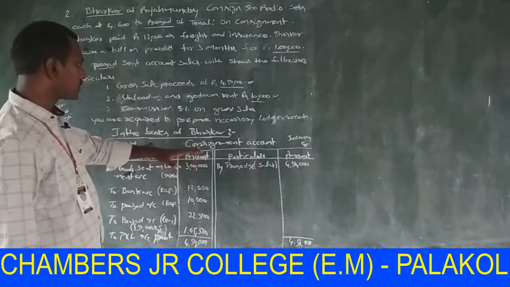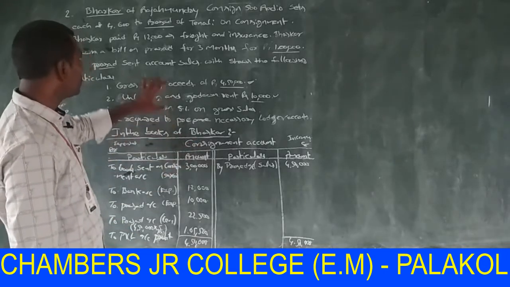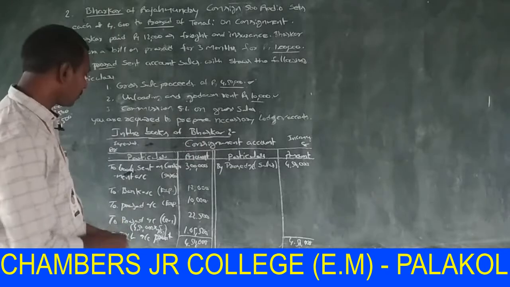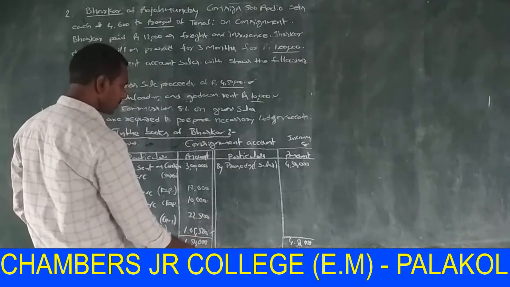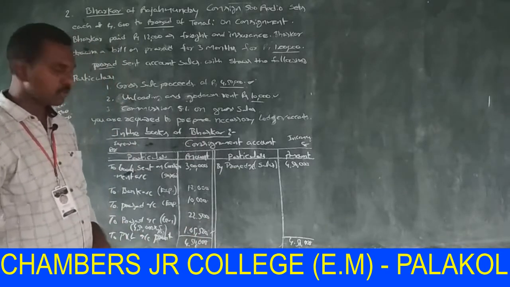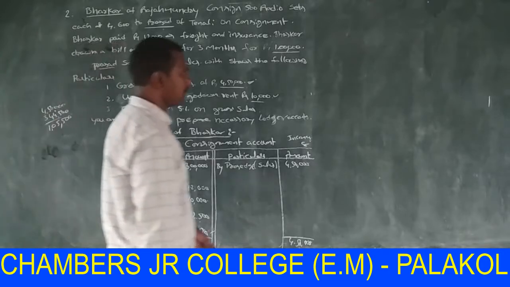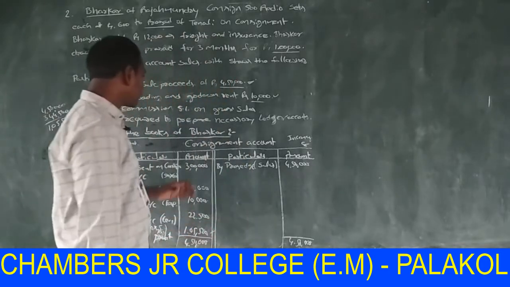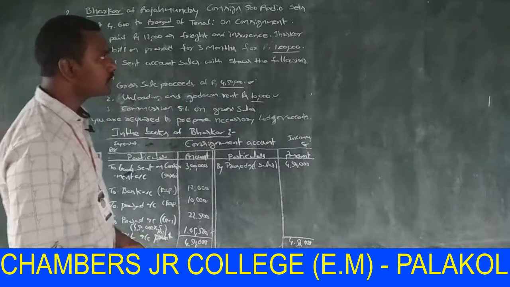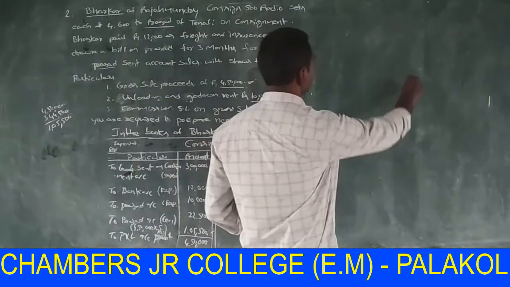By the preparation of the consignment account, the consignor got a profit of 1,05,500.